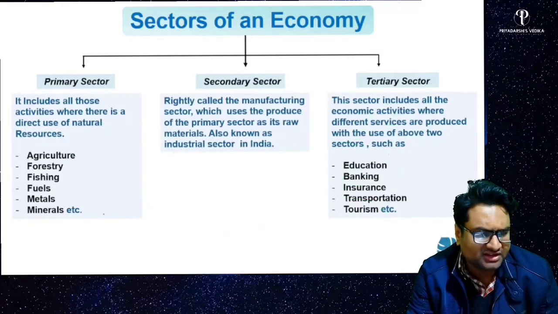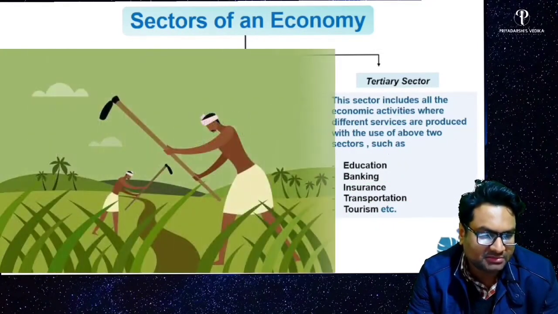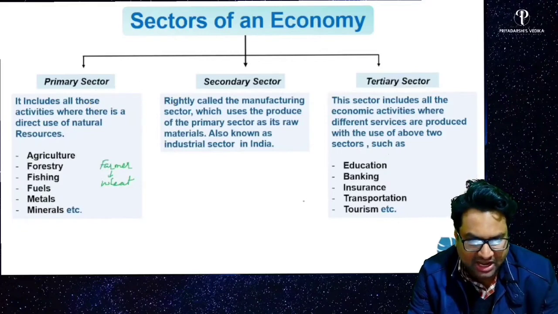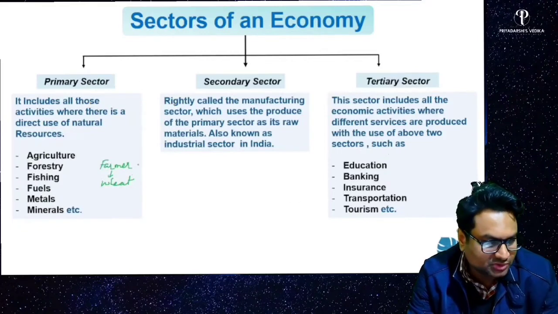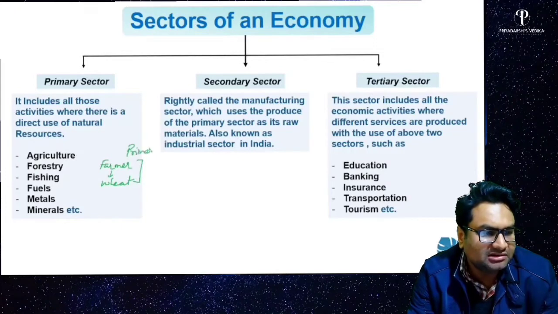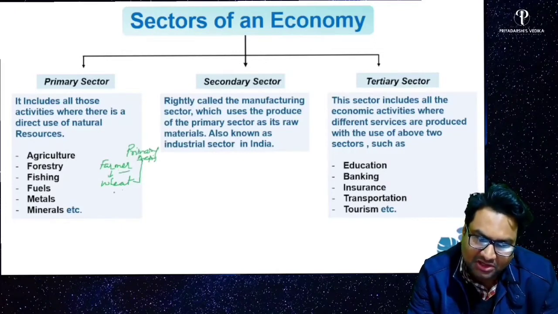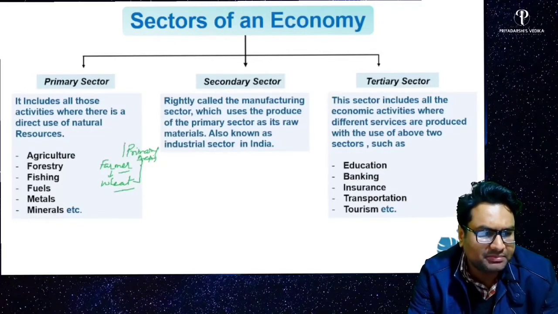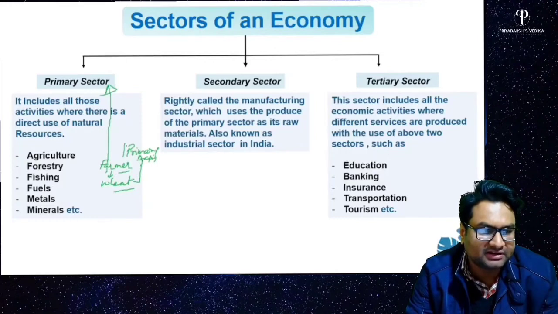See, very simple example. I'll make you understand. There is a farmer who is producing what? Wheat. Let's take an example. All these sectors, I am combining all these sectors. He's producing wheat. Okay, this is primary activity. A farmer producing wheat comes under the primary sector, right?